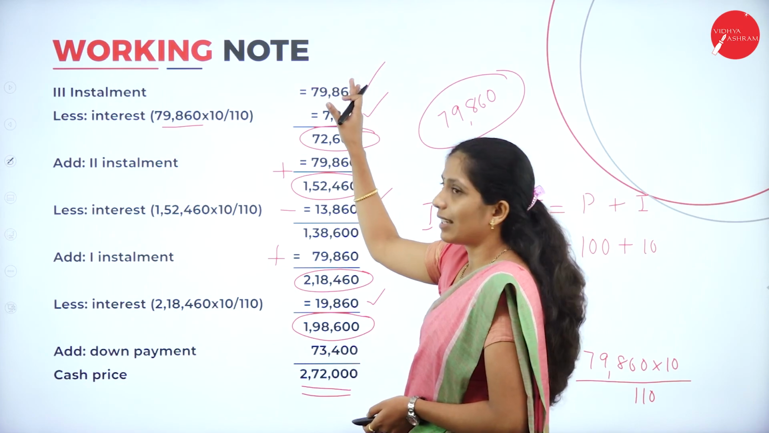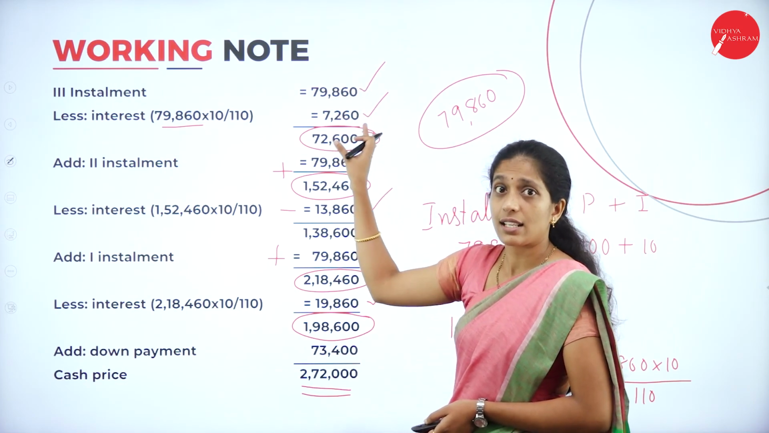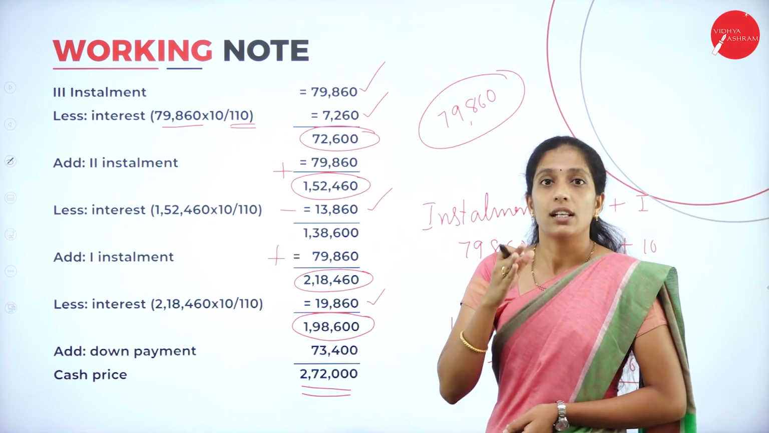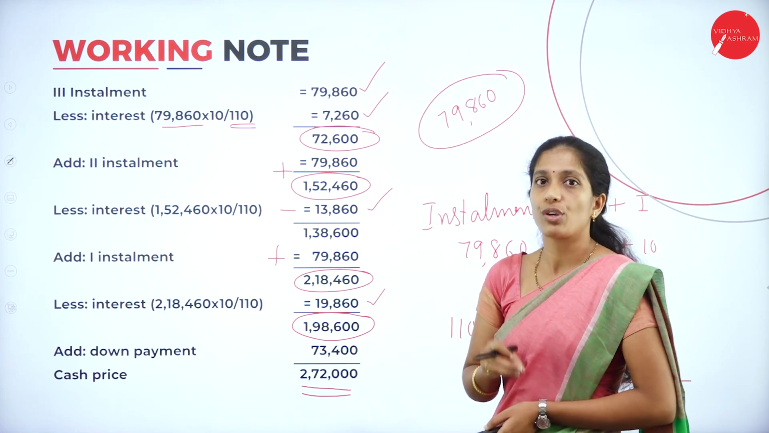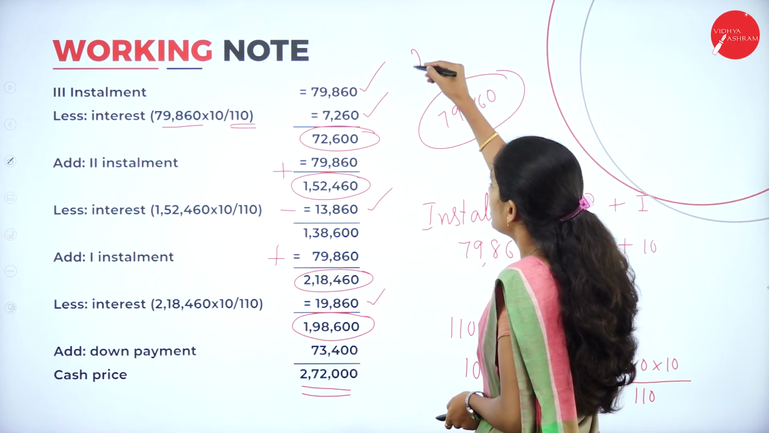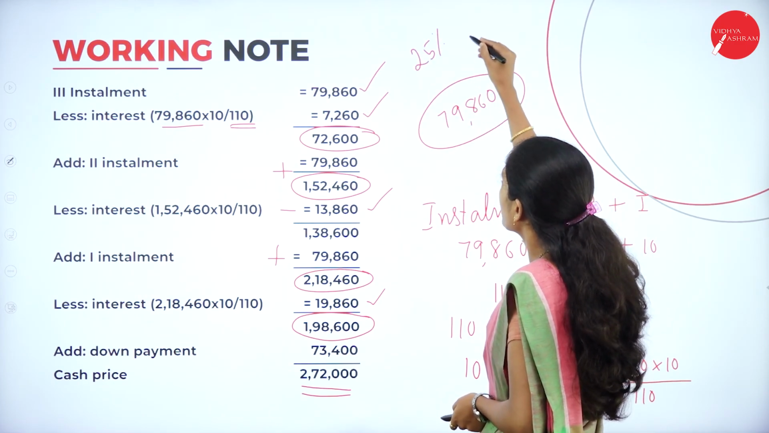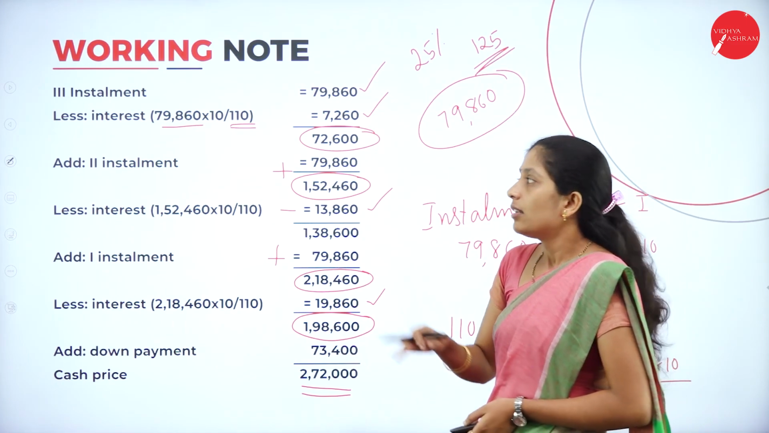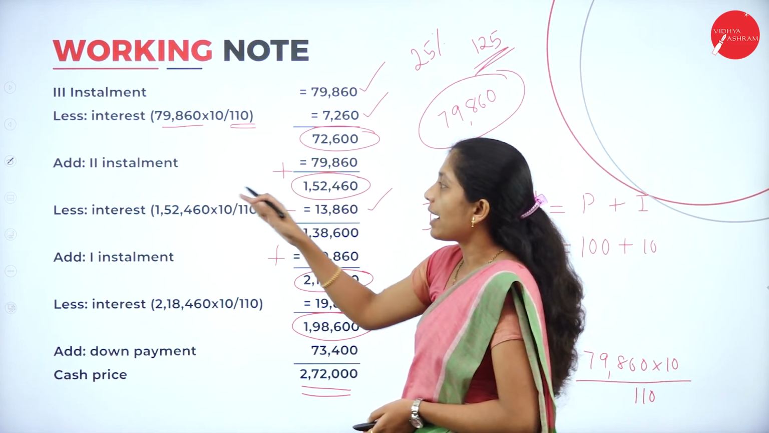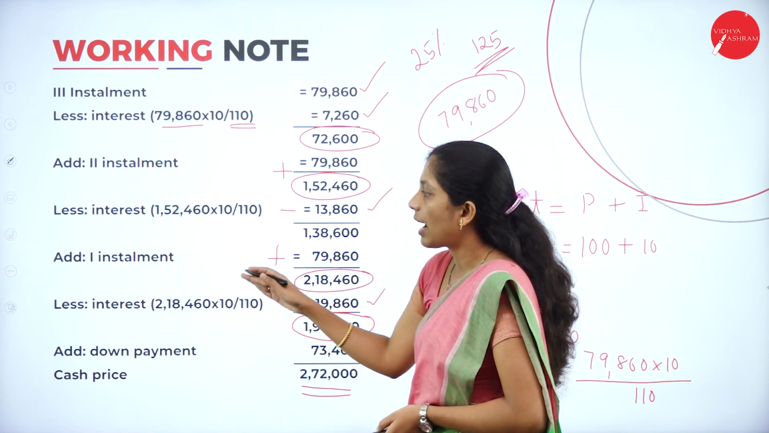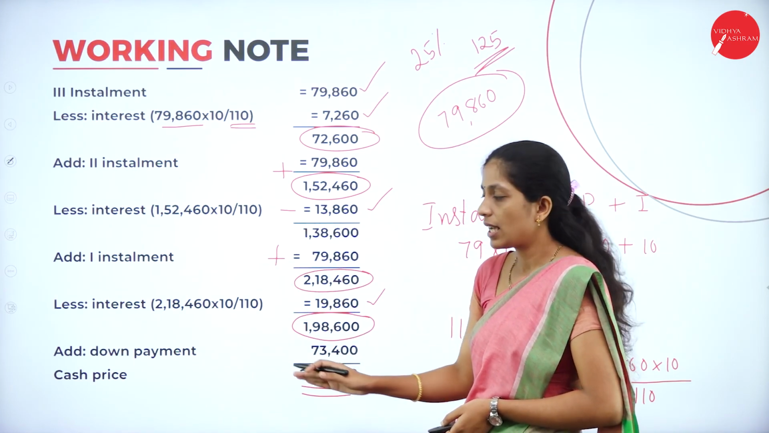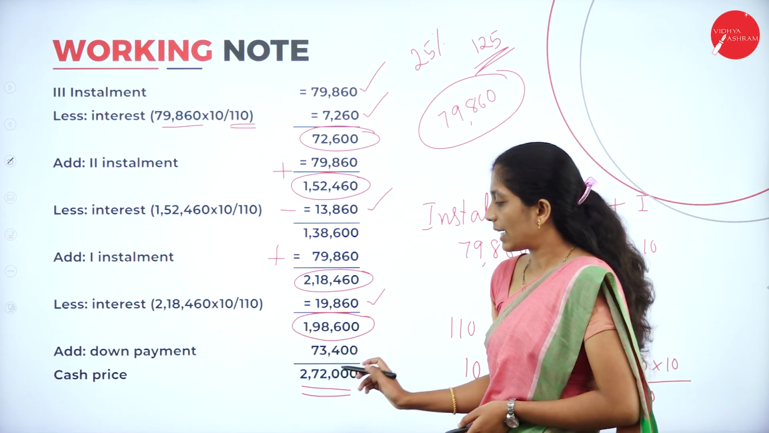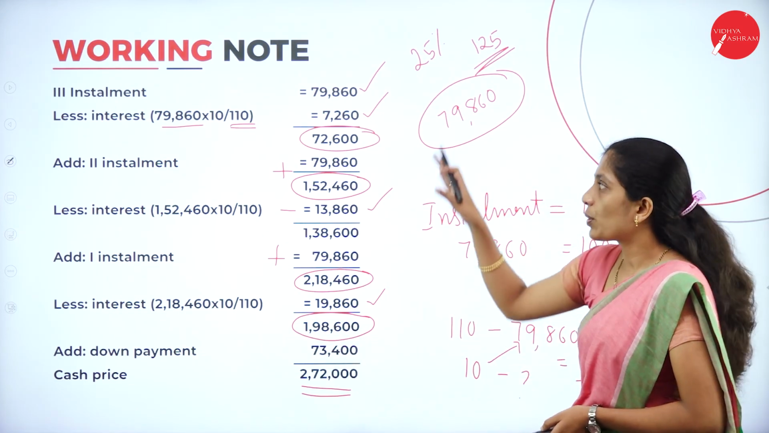So this is how we are going to calculate the cash price of the asset. First we take the last installment less interest, and we divide it by 110 because it is inclusive of interest. Suppose the rate of interest is 25%, then we divide it by 125. Clear? So less interest, then add the second installment, less interest, add the first installment, less interest, then we get the amount payable. Add the down payment, and we get the cash price of the asset. So we are done with this.